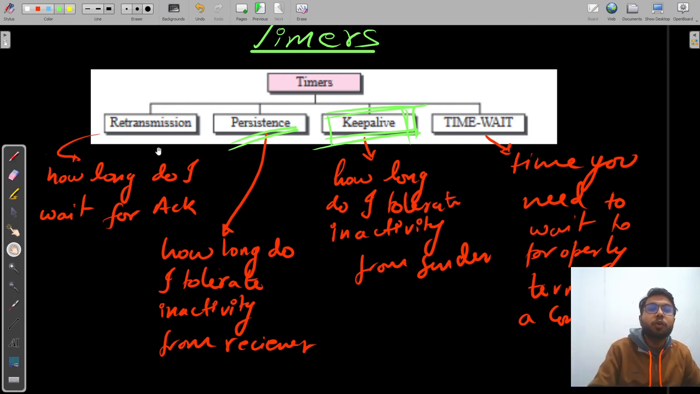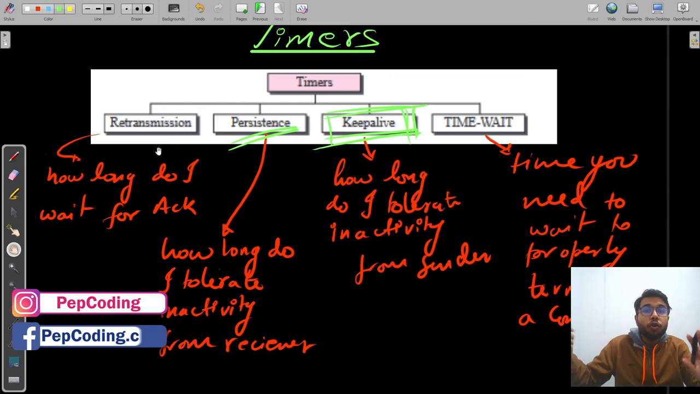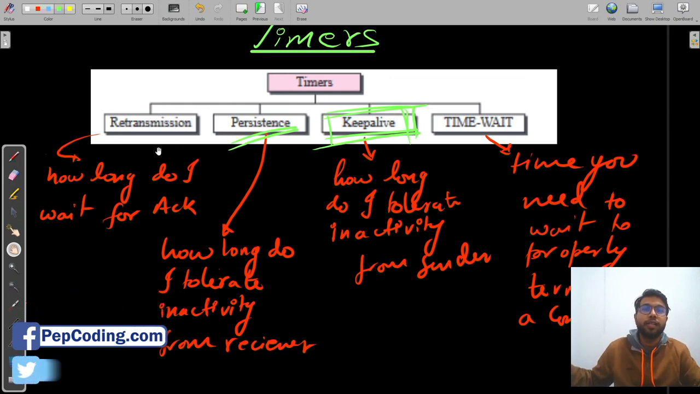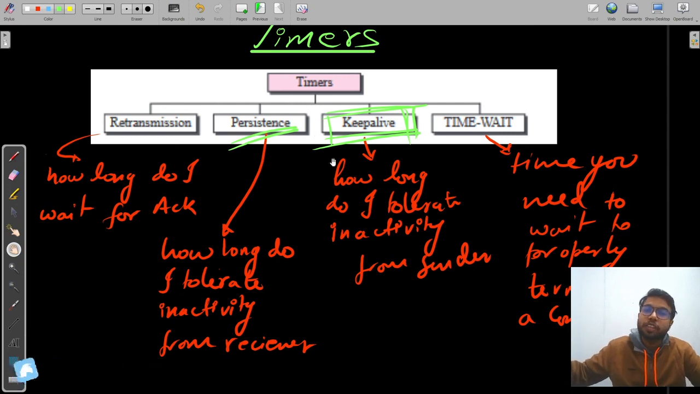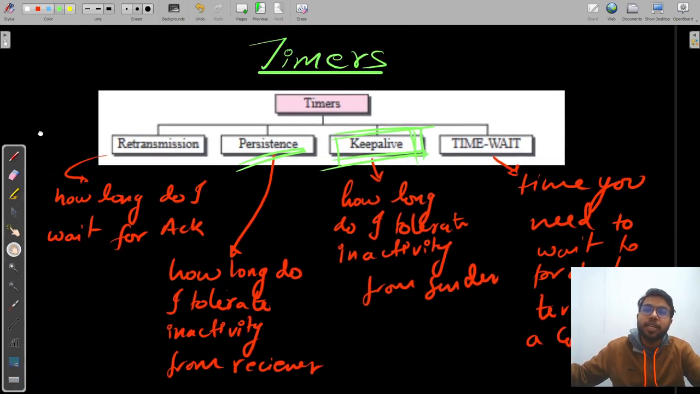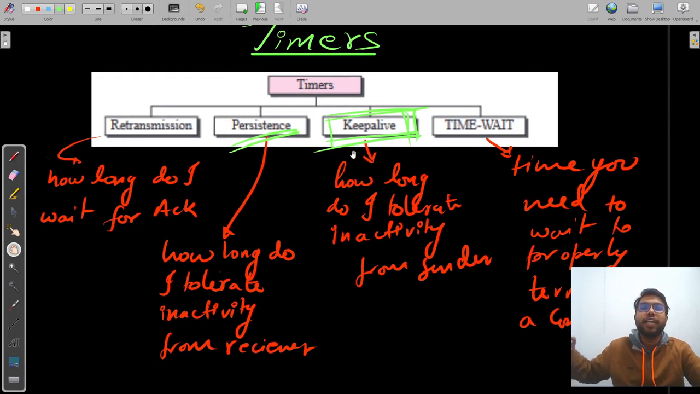Then was your keep alive timer. Now your sender has gone idle, but your receiver says okay, maybe he would come back, he was talking with me, maybe there is some issue, maybe he'll come back in a second. So how long do I need to wait before I terminate this connection? Because if I don't do that, then people can just make connections and never end them, and I would be overloaded. So I need to have that as well. That was your keep alive timer.